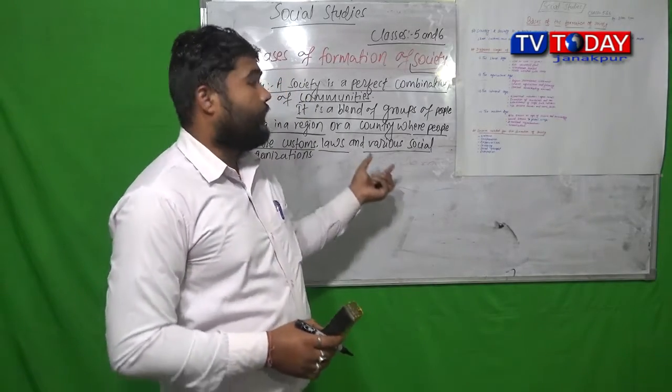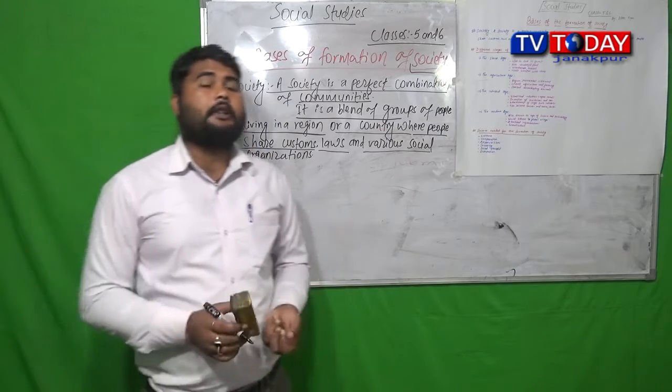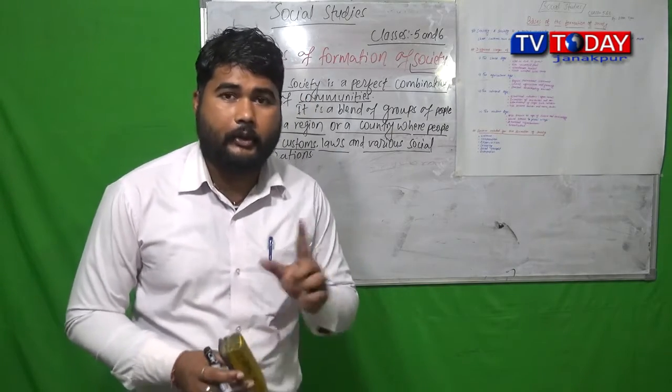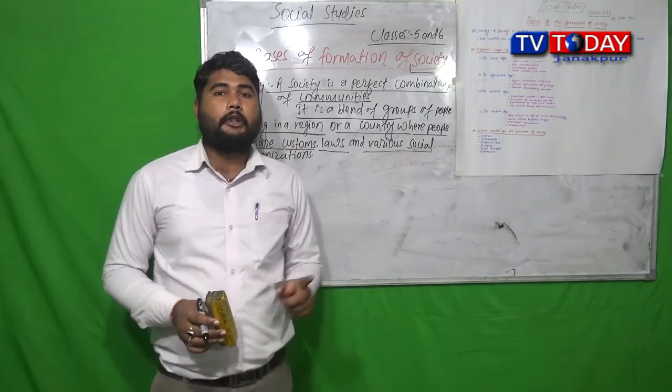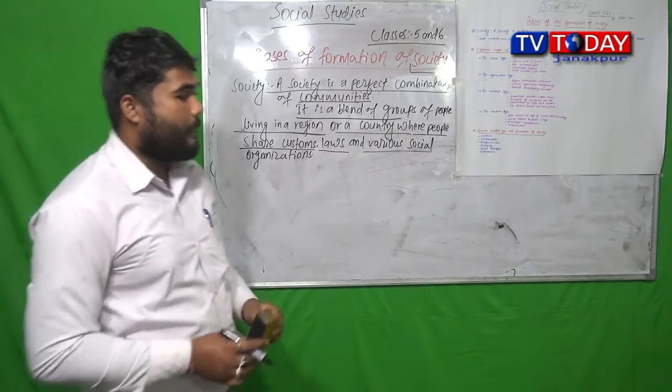So it is called society. For you all, easy to remember: a perfect combination of communities is called society. So that is what society is.